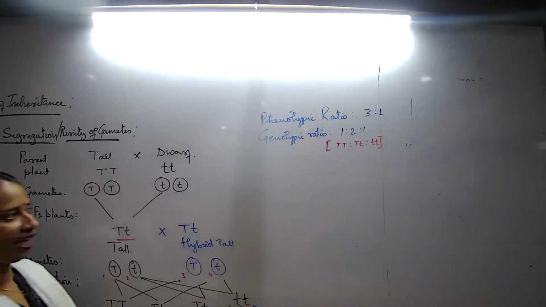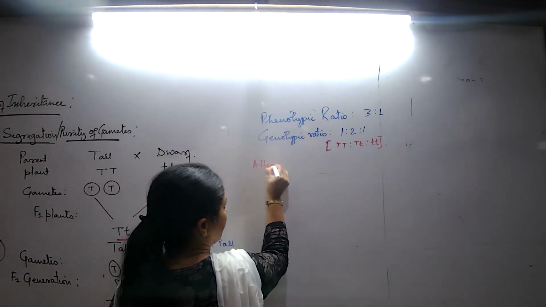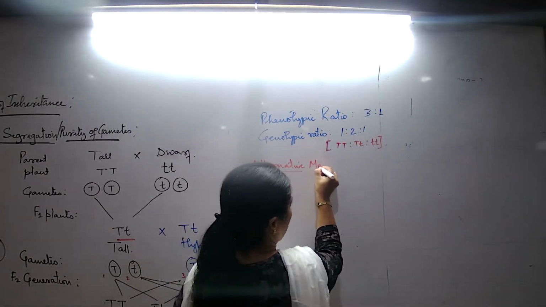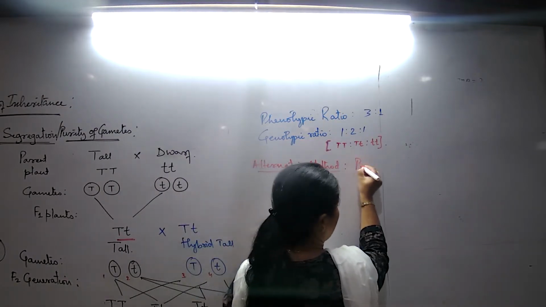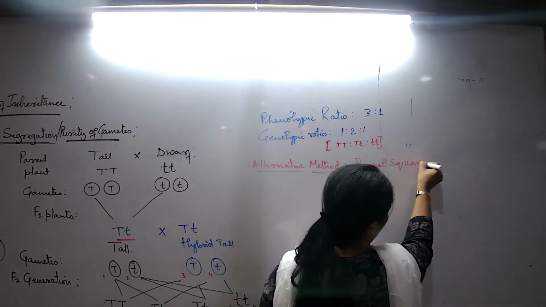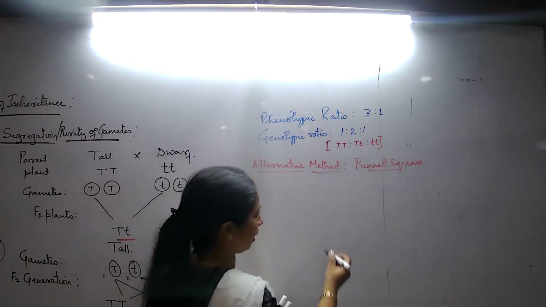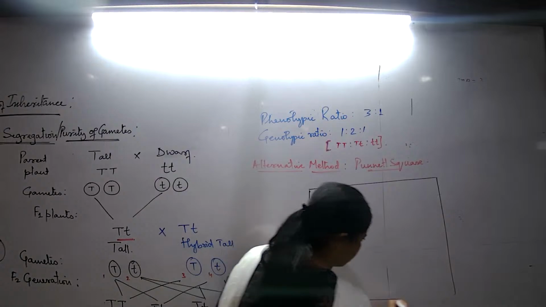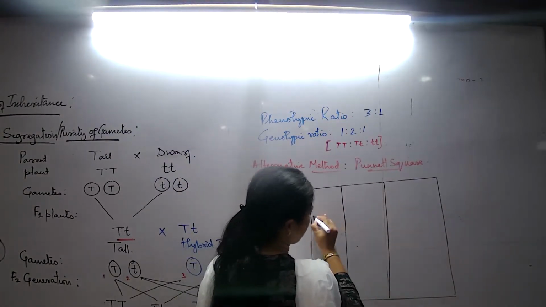Now, what is the alternative method? यही F2 generation को in an alternative way we can write, and this is what is known as the Punnett way. This alternative method to write in a tabular manner, इसको बोलेंगे Punnett way. For the Punnett way, we'll have to make a box, a table. This table should have 3 rows and 3 columns.